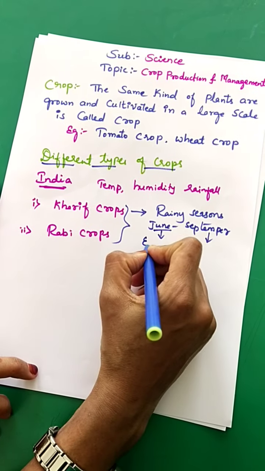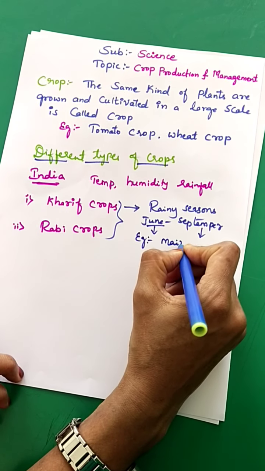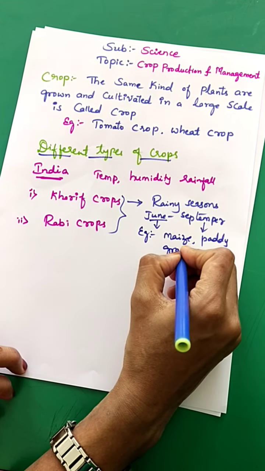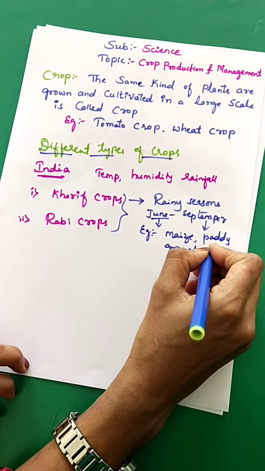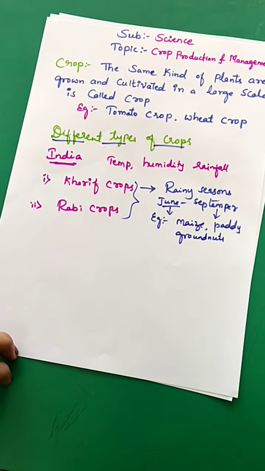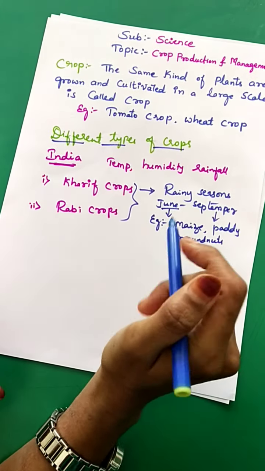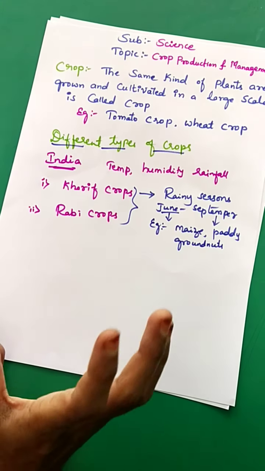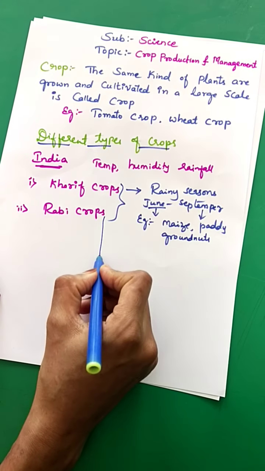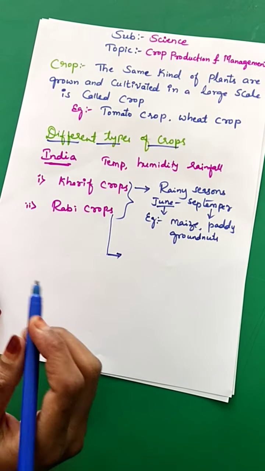Then what are the examples of kharif crops? It may be maize, paddy, or groundnuts. So these are the examples of kharif crops, right? Why do these crops have to be grown in the rainy season? Because they require more water. Because of that, these crops can be grown in the rainy season.